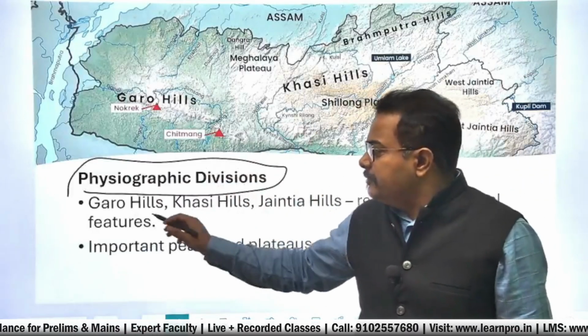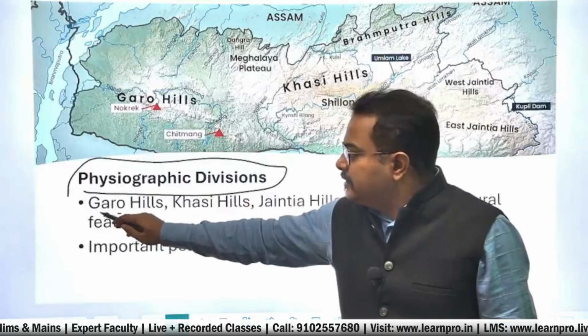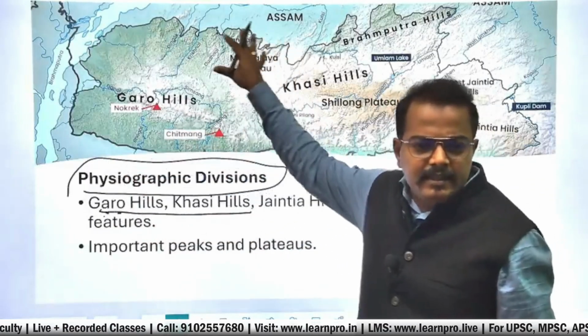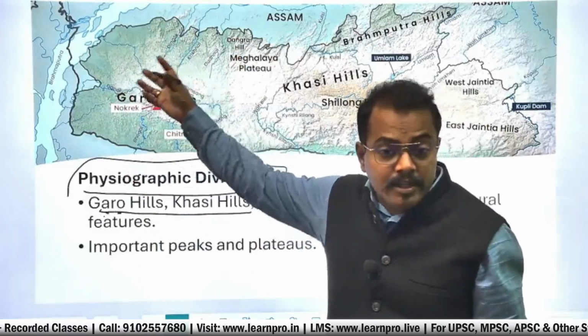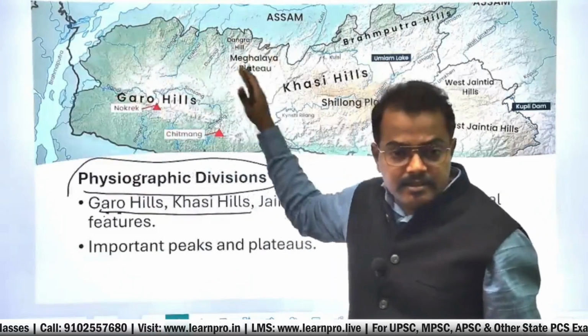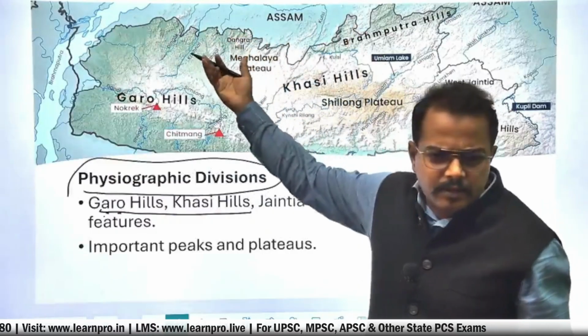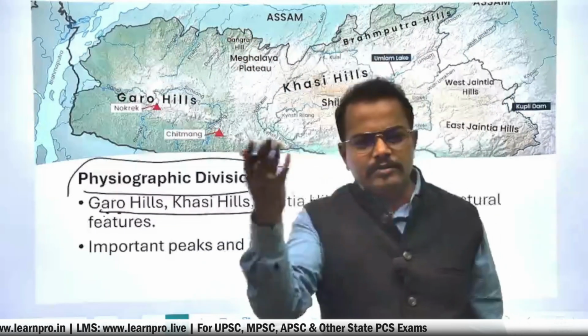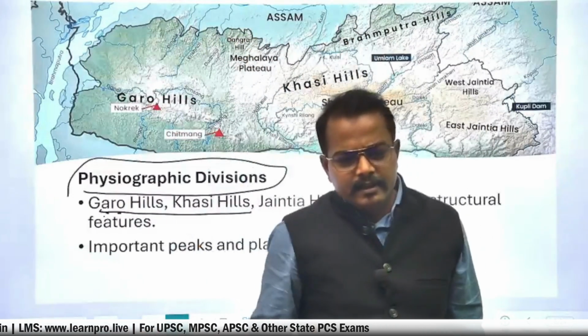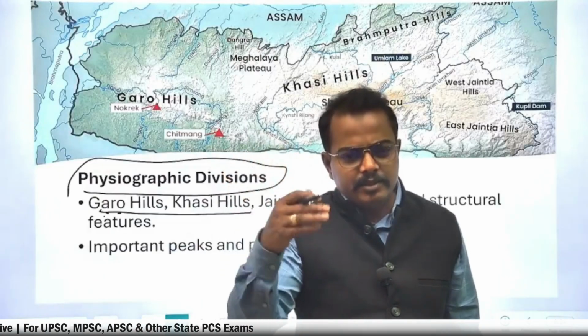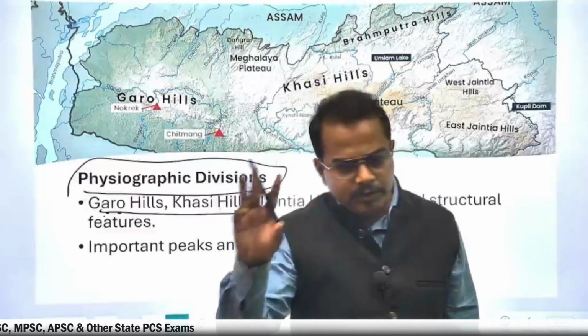So the next thing you have to do is understand where the hills are located, because physiographic divisions means that in the entire region, where are the mountains located, where are the river systems located, and the other kinds of landforms. Landforms are not of a very diverse kind, there are four to five types. There can be desert, but desert is not present here, so leave desert. Island groups are not present here.